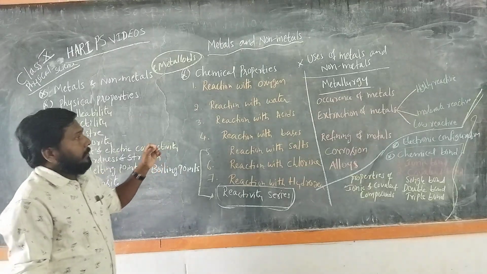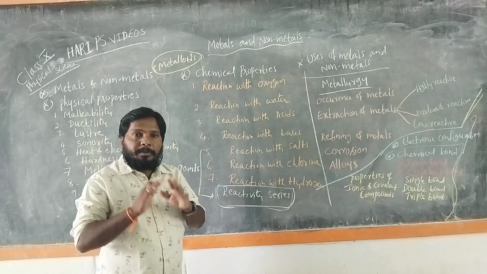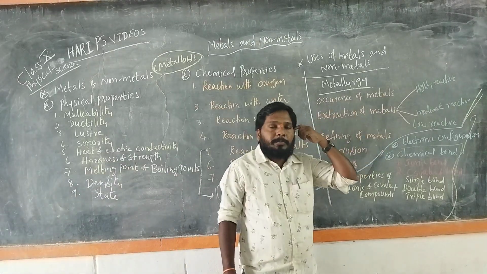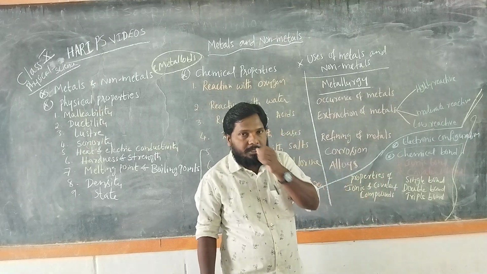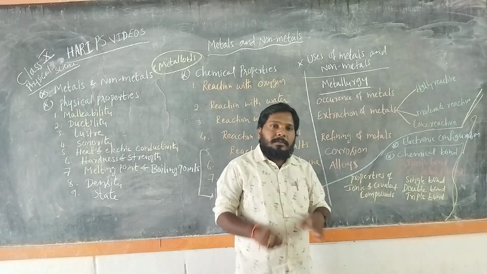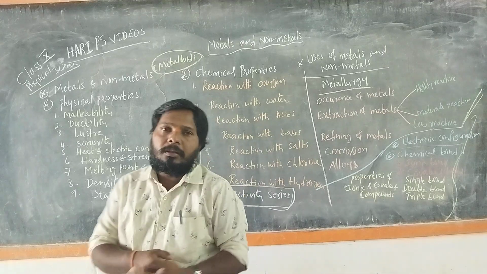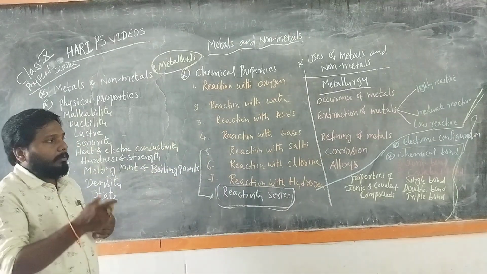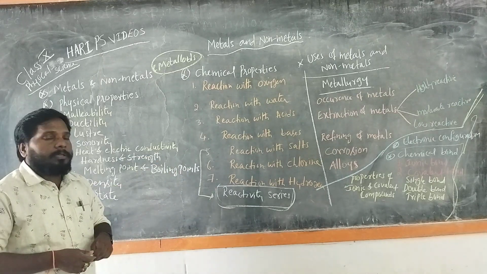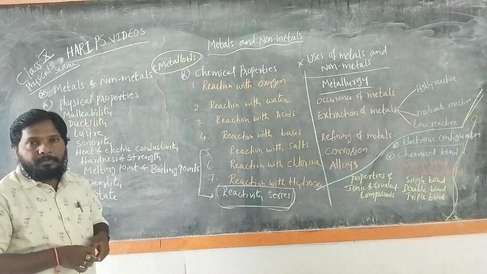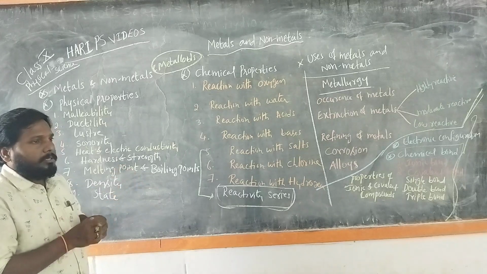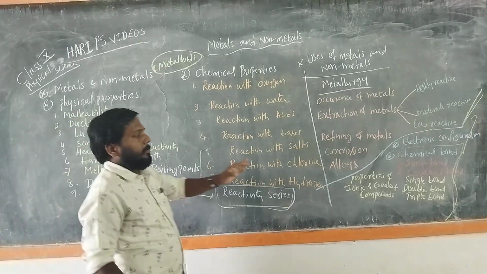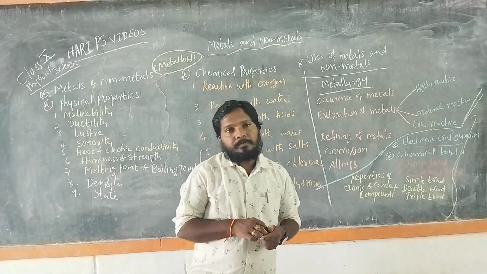Metallurgy was a complete separate chapter in class 10 chemistry, electronic configuration is part of the chapter on atomic structure, and chemical bonding was a separate chapter in the previous 10th class textbook. As the syllabus changes, some topics are merged into other chapters. Whatever topics are mentioned, we will discuss them in detail, because in higher studies these topics will be very useful to you.